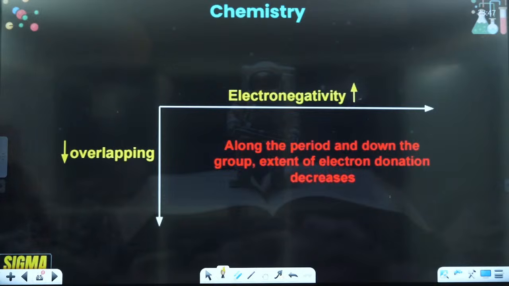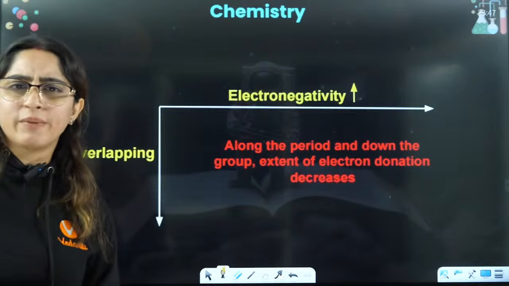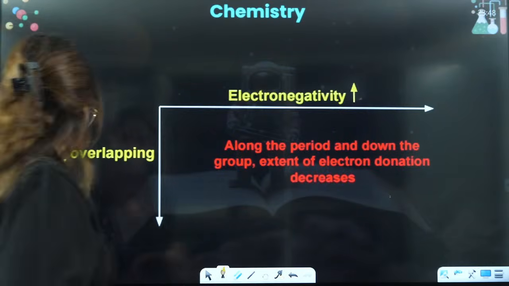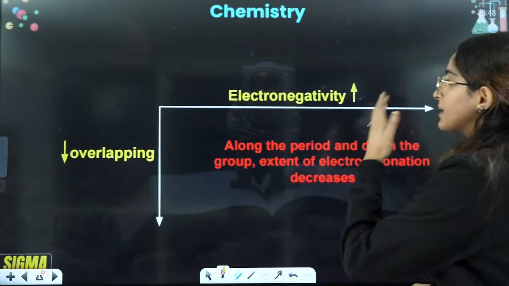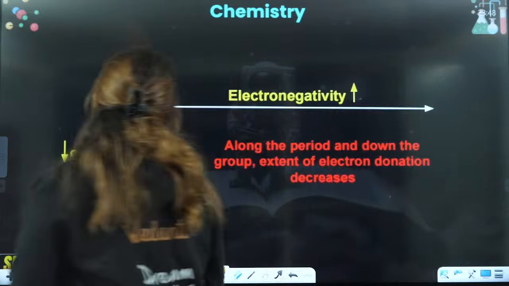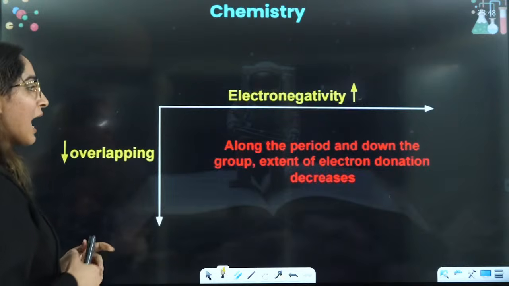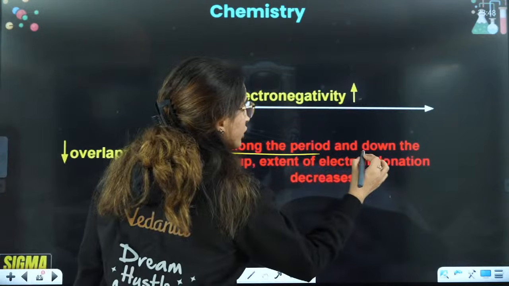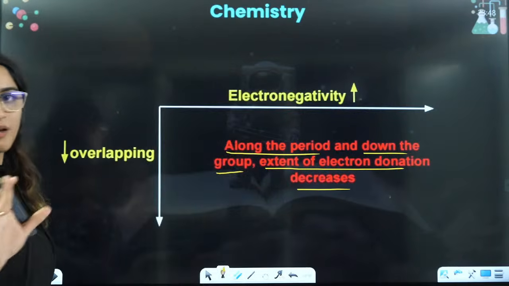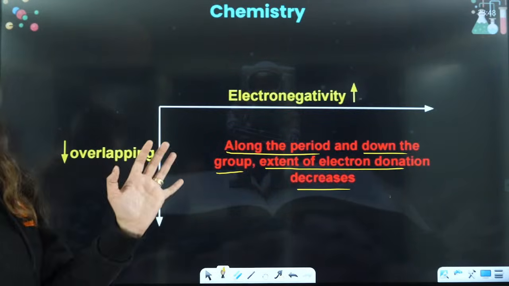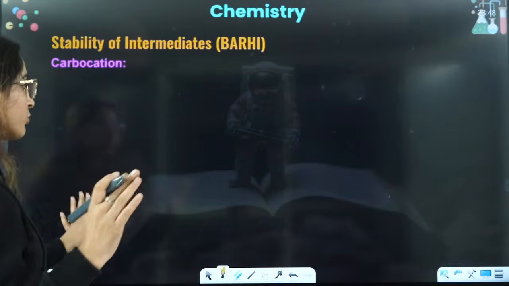Now let's do the last topic of today's class, that is stability of intermediates, acidity, basicity. Let's do these things, right? If you talk about stability of intermediates, before that you must know that as you go along the period or go down the group, extent of electron donation will always decrease. Just keep that in mind.